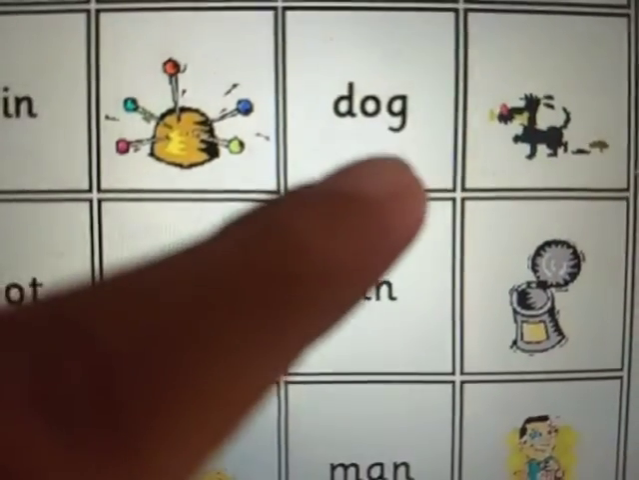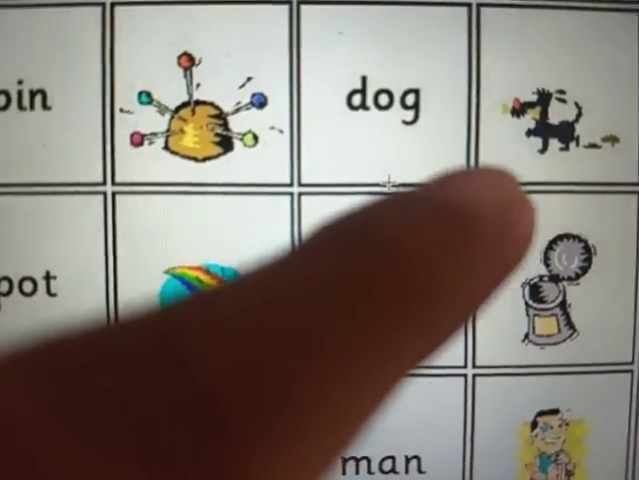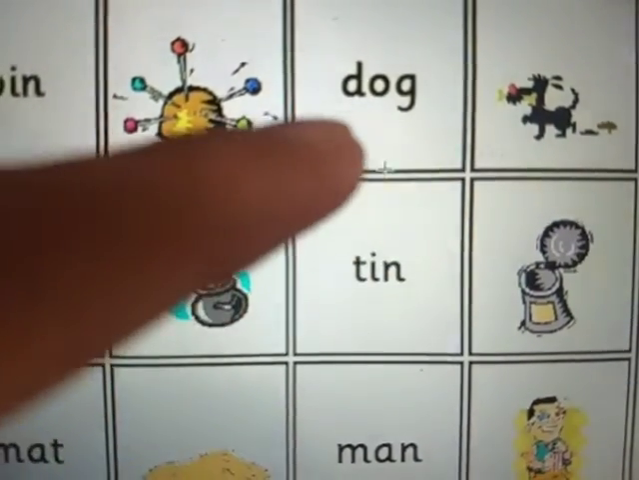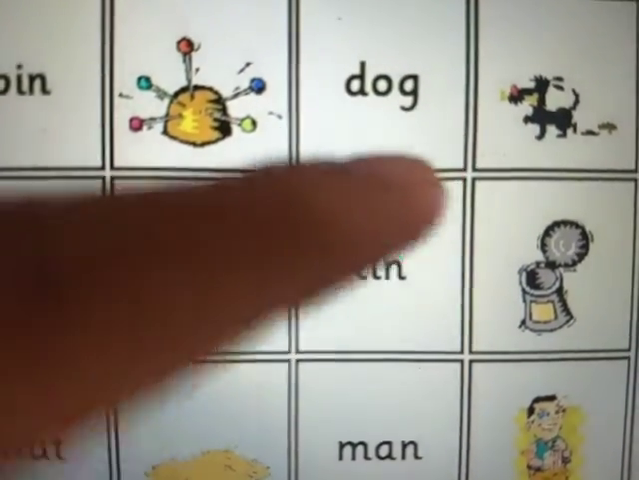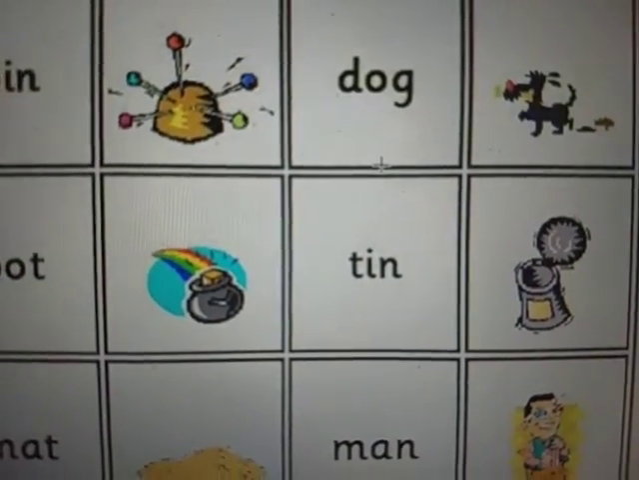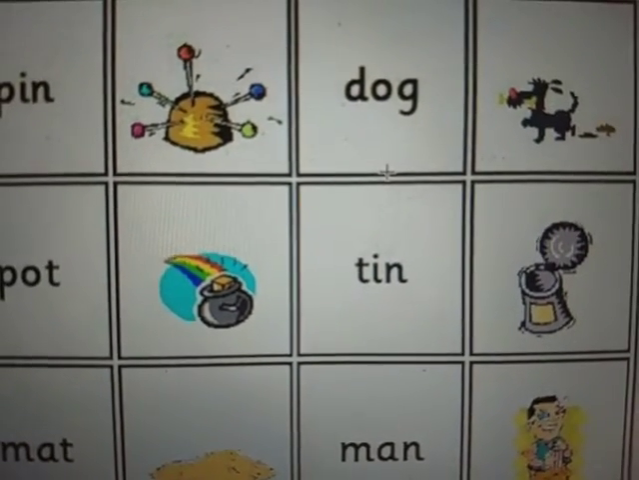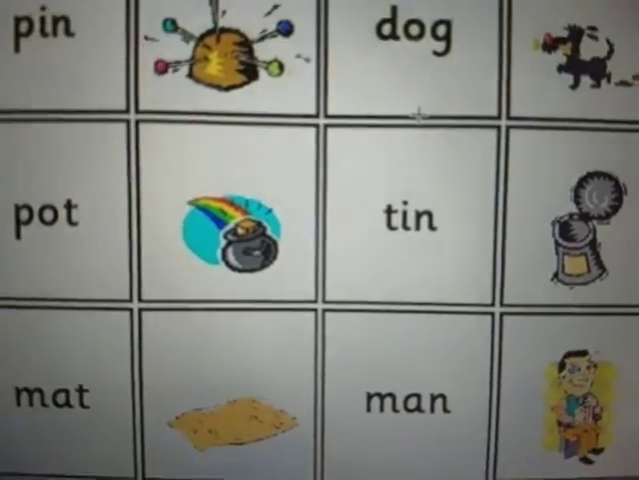Let's come to the next one. This is a picture of a dog. D, O, G. D, O, G. Dog. Now, in the word dog, what is the starting sound? What is the beginning sound? Dog. The beginning sound in this word is D.